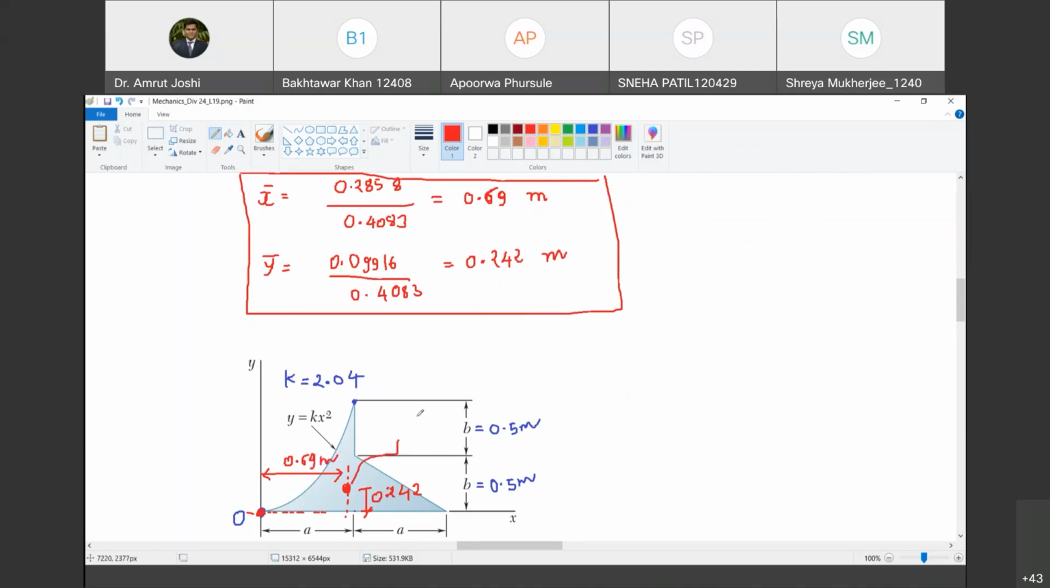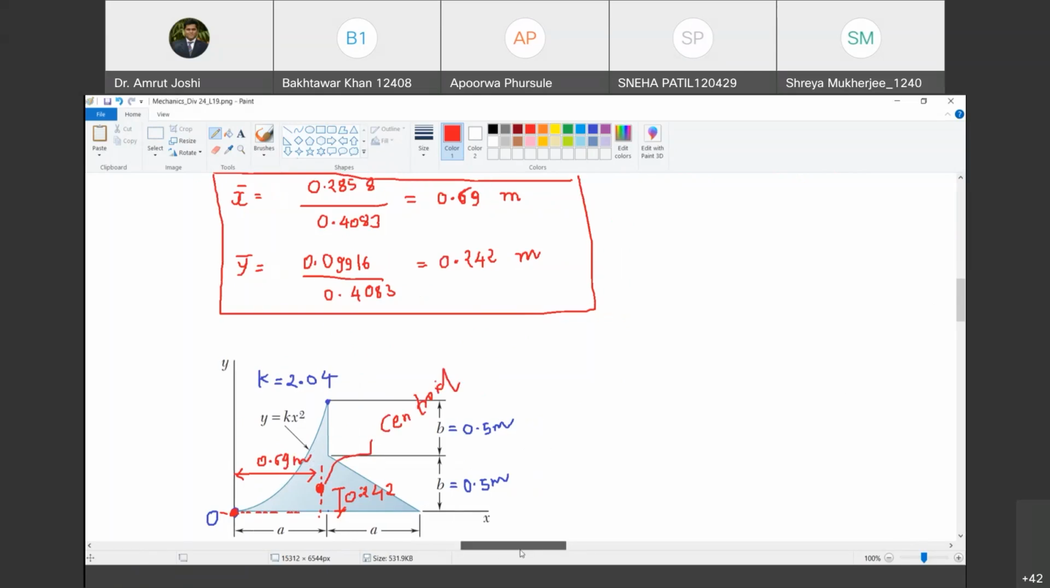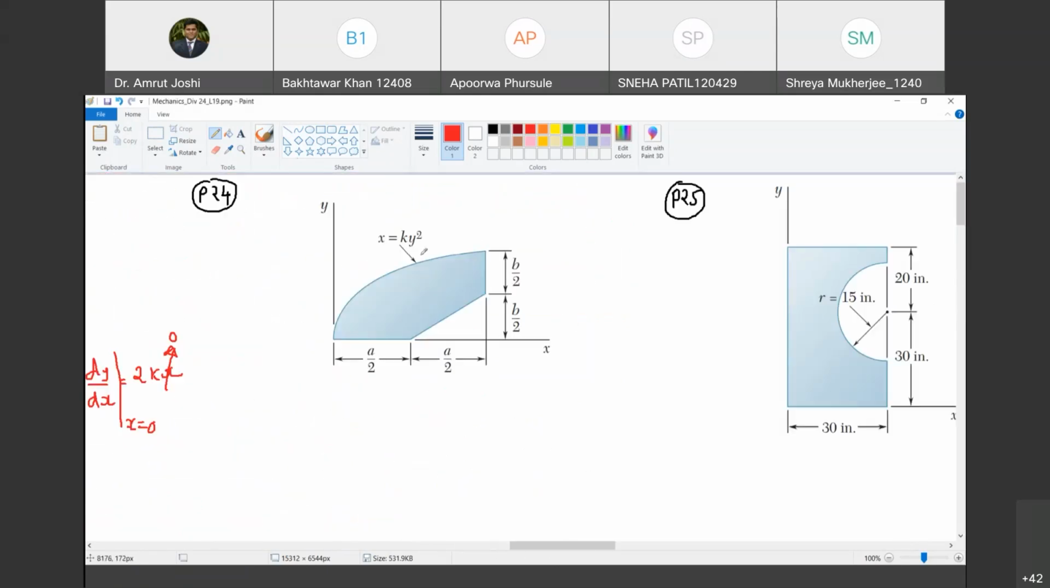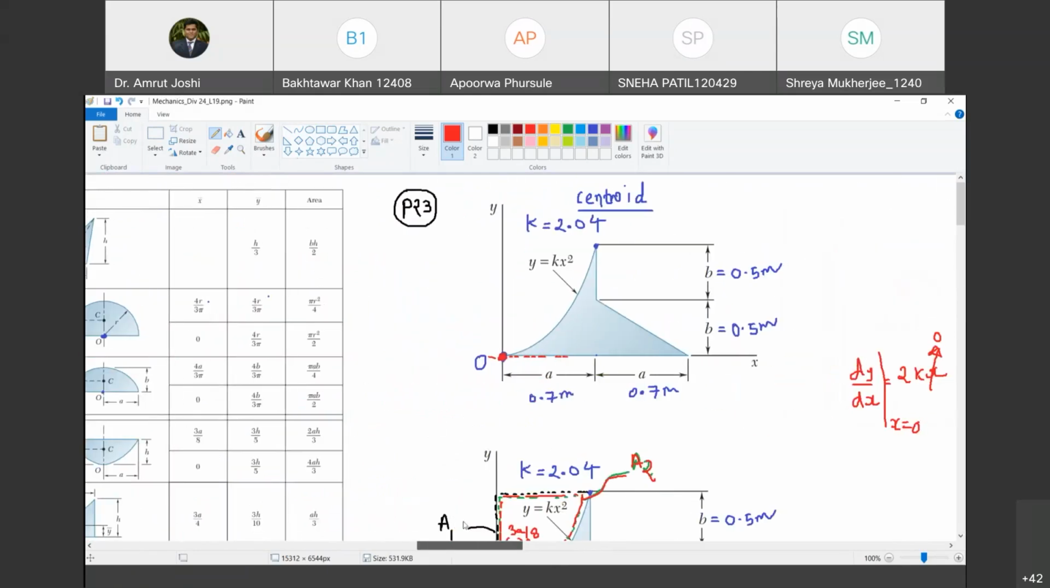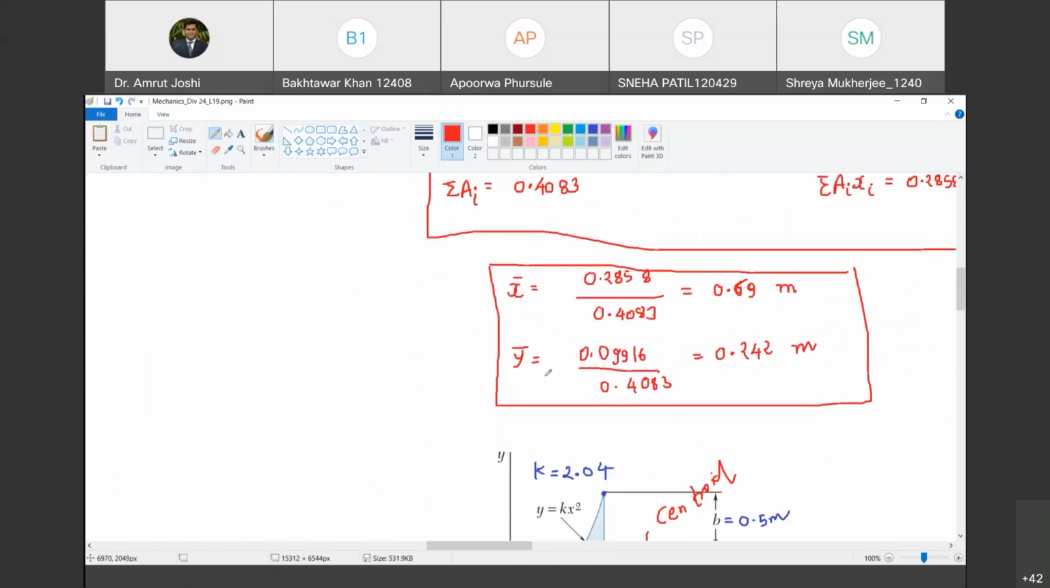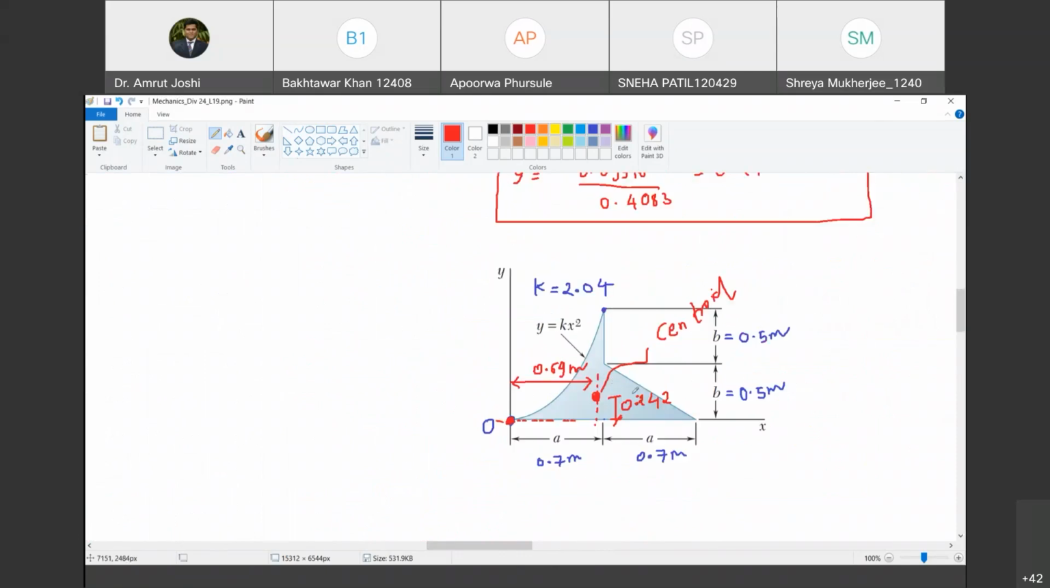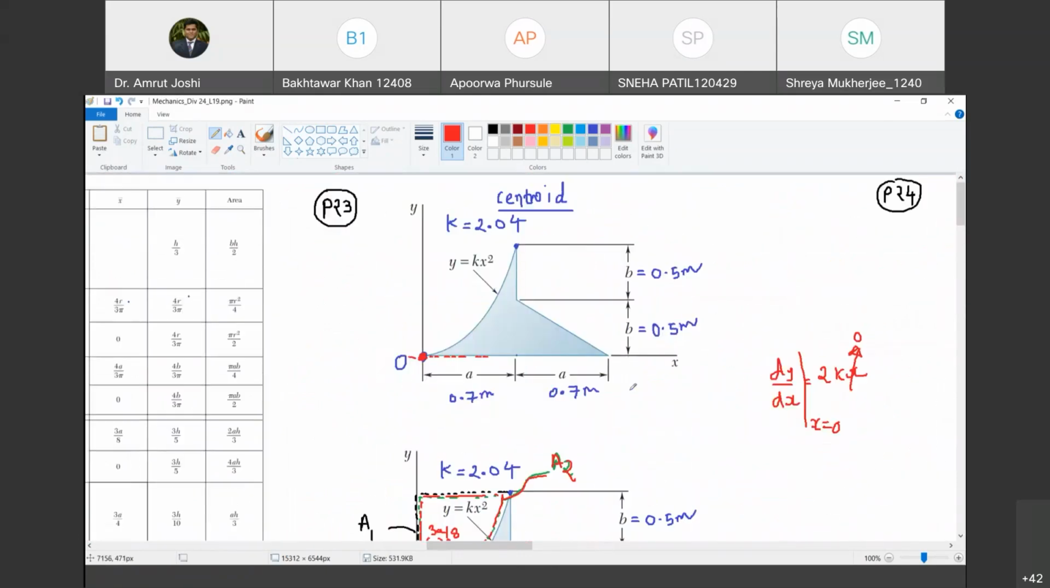This is the location of centroid. This is the solution. Now, we may not be able to finish the next problem, but let us have a look at it. Sir, for the previous diagram, I just wanted to confirm, can we use other shapes from the table? Yes, you can. So instead of starting the next problem, let us do that.